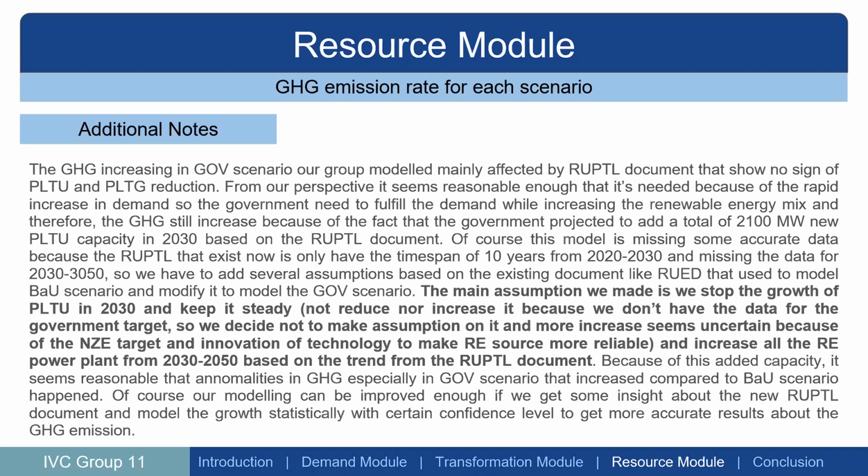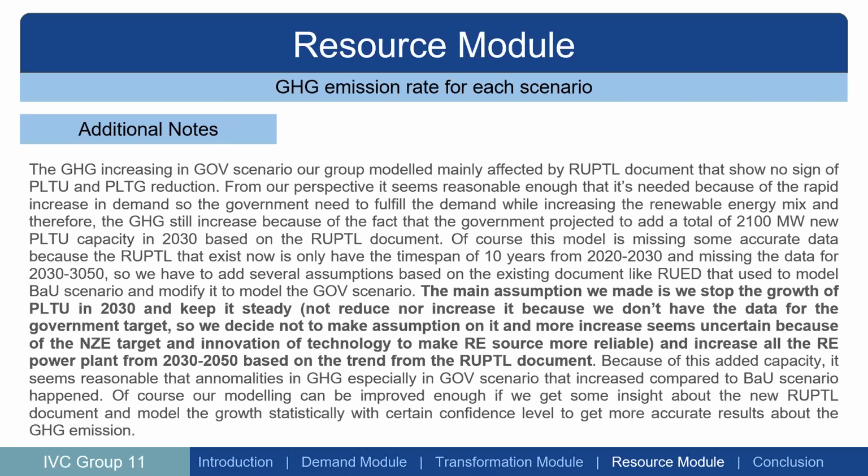So we decided not to make an assumption on it, and more increase seems uncertain because of the net zero emission target and innovation of technology to make renewable energy sources more reliable. We increase all the renewable energy power plants from 2030 to 2050 based on the trend from the RUPTL document. Because of this added capacity, it seems reasonable that the anomaly in GHG, especially in the government scenario, which increases compared to the BAU scenario, happens.